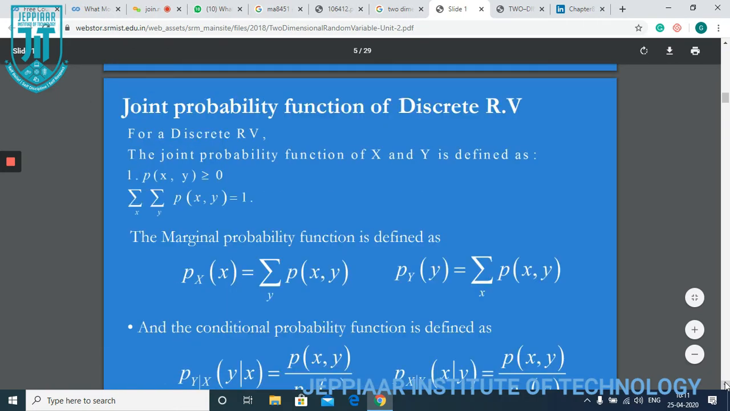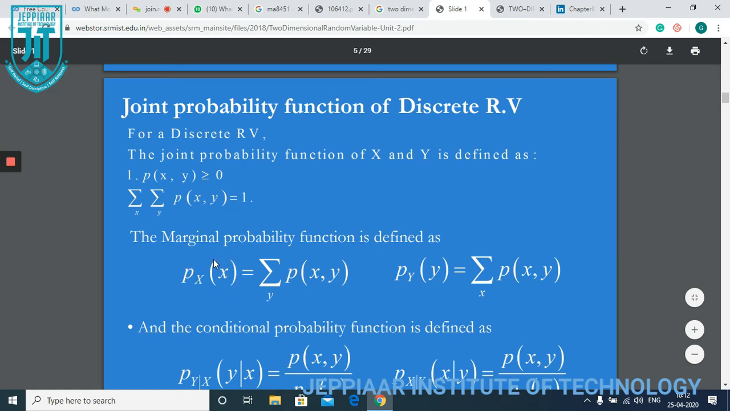This is a joint probability function of a discrete random variable. For a discrete random variable, the joint probability function of X and Y is defined such that p of x comma y is always greater than or equal to 0. The second one: the sum of p of x comma y is always equal to 1. So this is called the joint probability function.